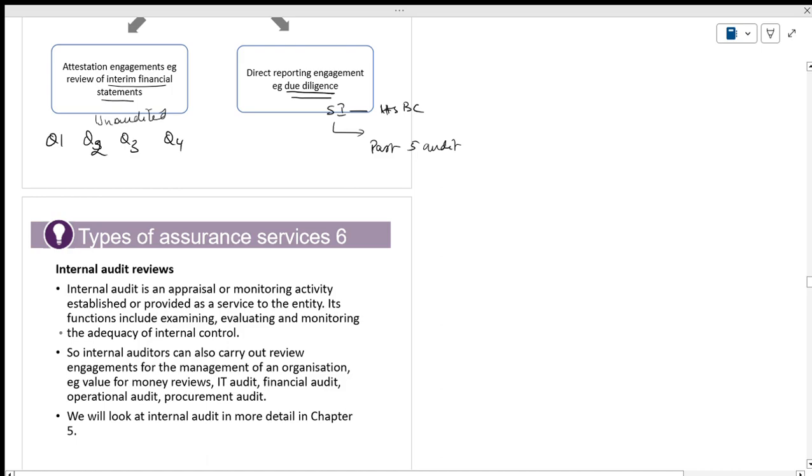Everything has been done, but for our satisfaction, we will have a second opinion on the audited financials of the past 5 years. Five years, 3 years, whatever it may be. But what is most important is that they will have a second opinion.